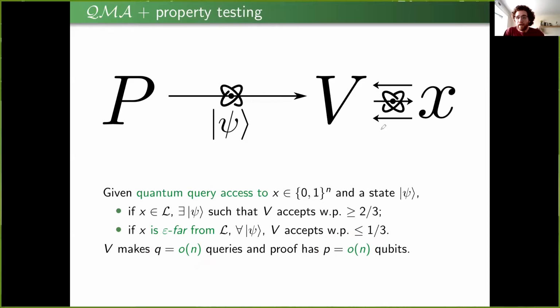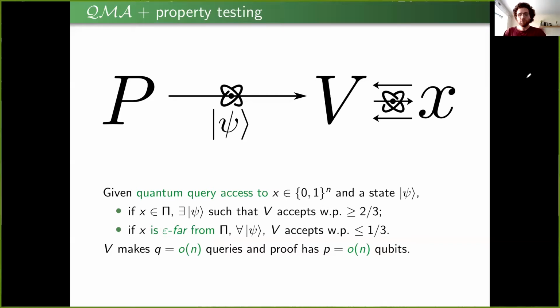Although now we have to relax the notion of what it means for a verifier to decide a language. The positive case still is the same, but now when a string is outside the language, we don't require the verifier to reject everything that is outside of the language. We only require it to reject strings that are sufficiently far from it. That is to say, strings that differ from every string in the language in a fraction of at least epsilon coordinates.